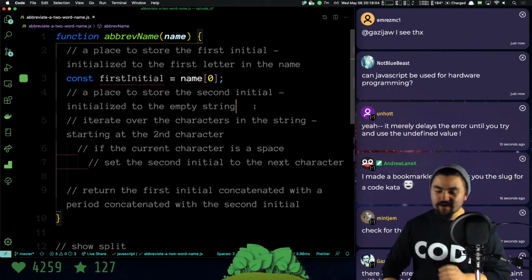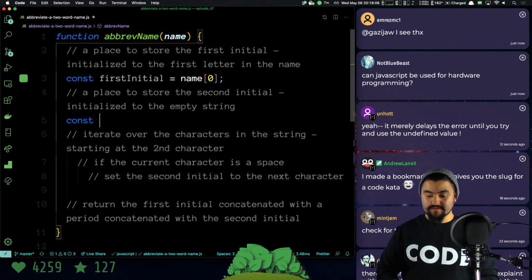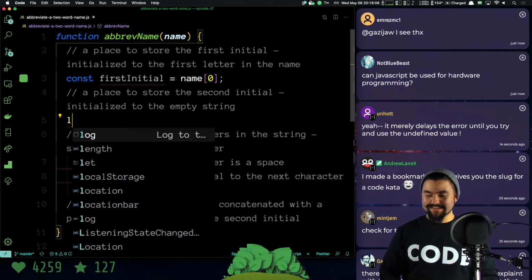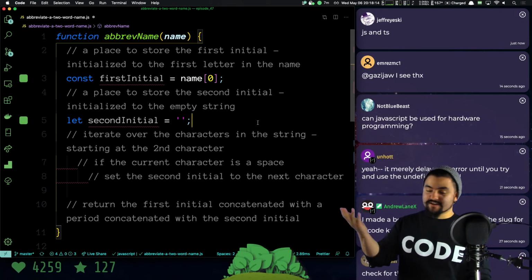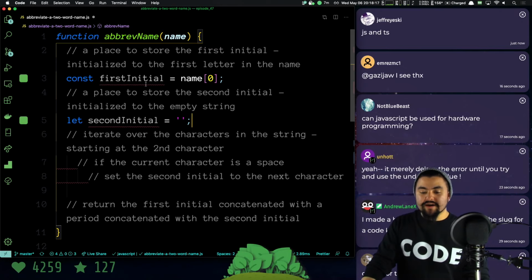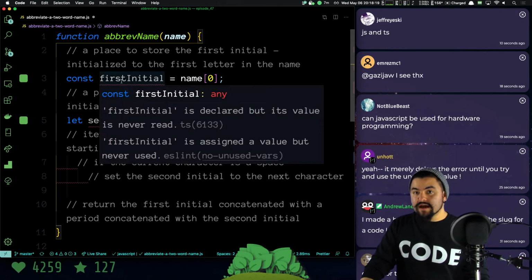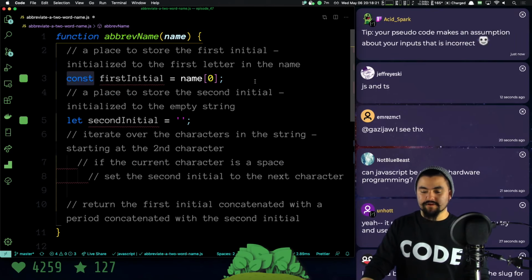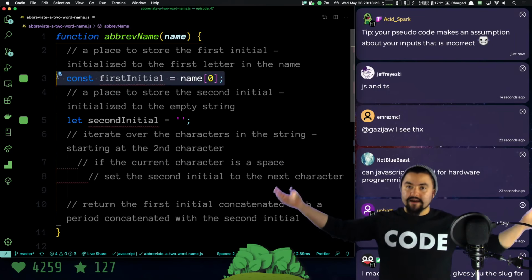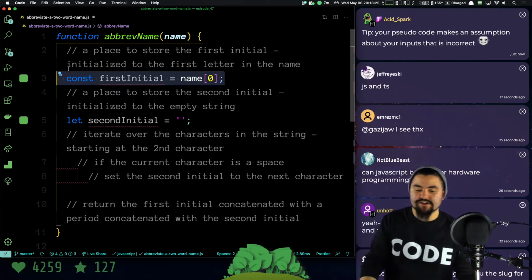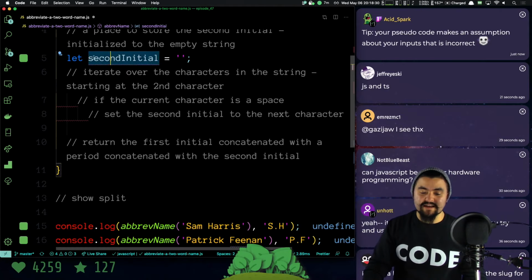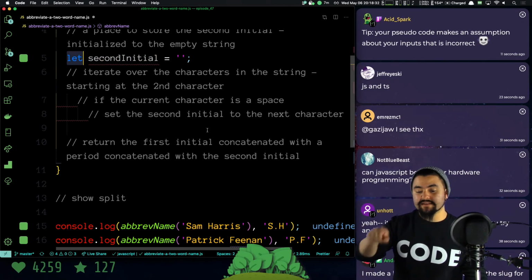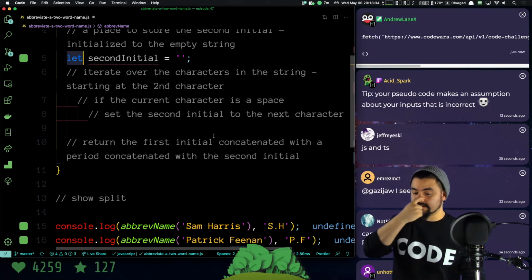Yeah. Okay. So we need another variable, and actually, I'm going to use let. Let second initial equal empty string. Now, we haven't talked about the difference between let and const yet, but variables that do not change, you can use the const keyword. So because I never need to reassign first initial, that's never going to change, I'm using the const keyword. But because I don't know what second initial is yet, I'm using let, which means that later on inside of my loop, I can overwrite it. I can reassign it.